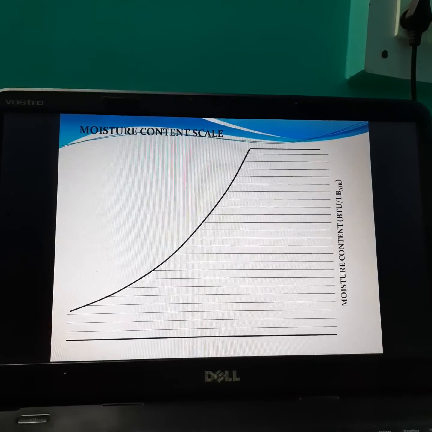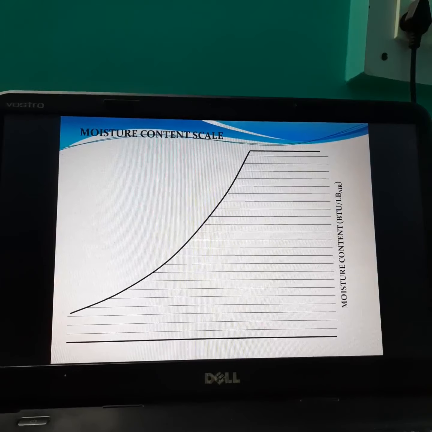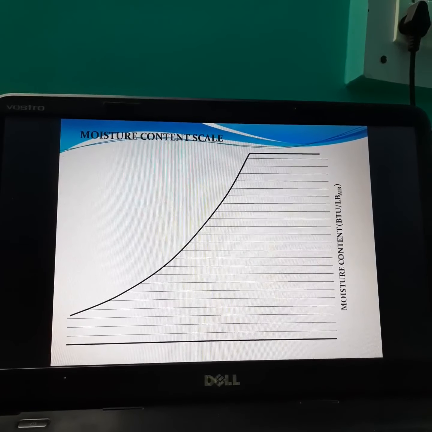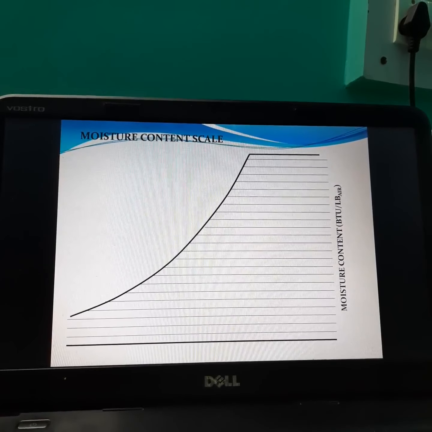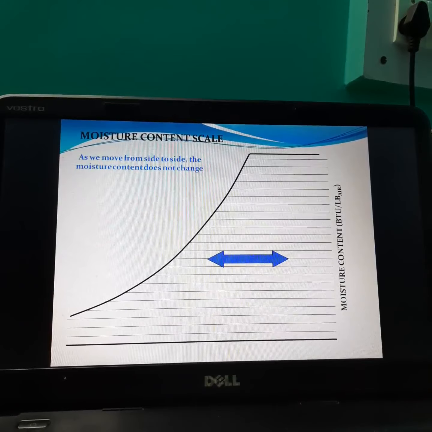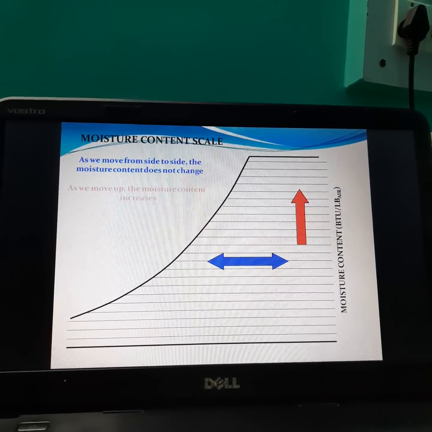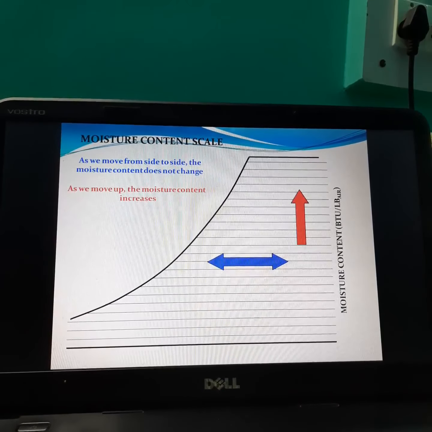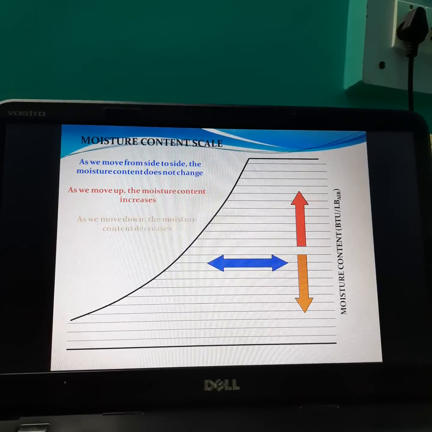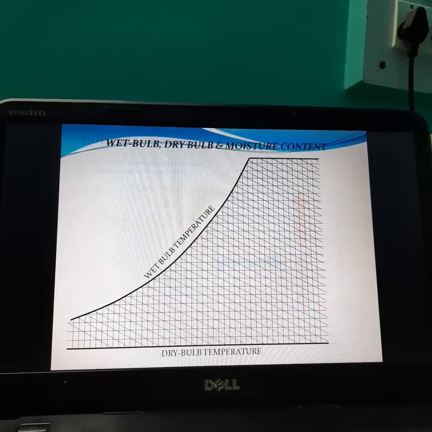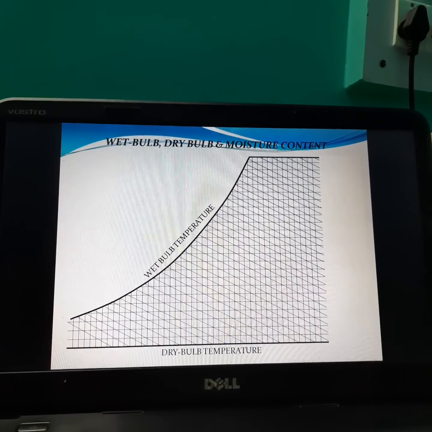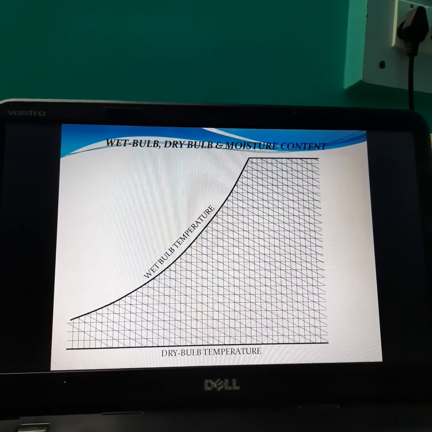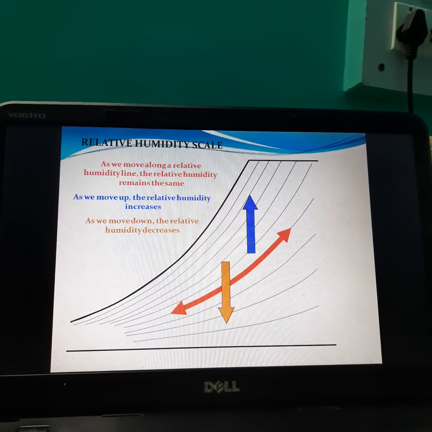These are the specific humidity lines. All lines are horizontal, parallel with each other, equally spaced and drawn by medium continuous line. Here, moving in the upward direction, value increases, and moving in the downward direction, value decreases. So these are the three lines on the psychometric chart: DBT, WBT and specific humidity.